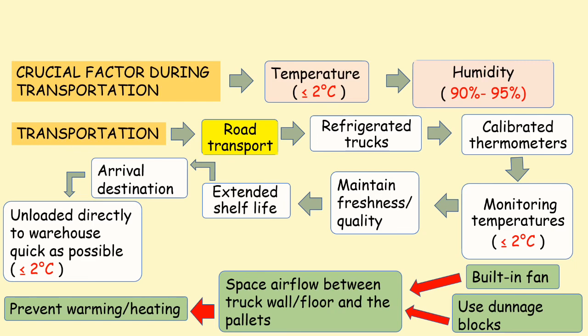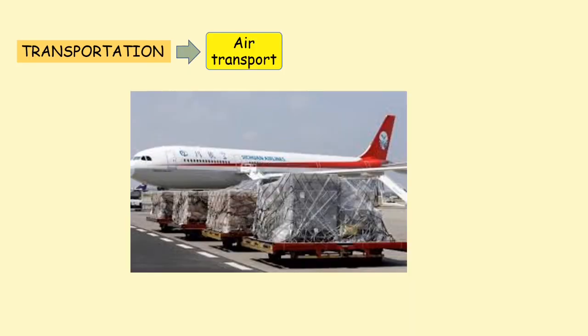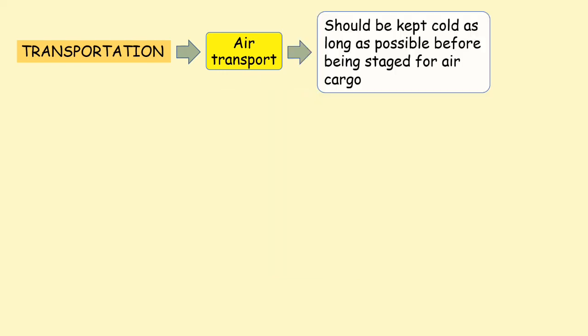Dunnage block helps to stabilize the pallet and keep the load from touching the truck wall and floor, as this prevents warming from the heat outside. Secondly, air transport. Berries should receive the same preparation and protection as for road transport. Berries should be cooled for as long as possible before being staged for air cargo handling.